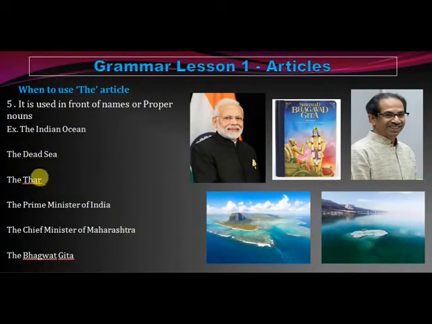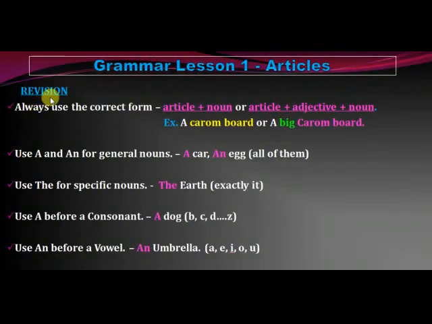Okay, the Thar Desert. So now it becomes the Thar Desert. Okay, the Prime Minister of India. Prime Minister is actually a noun, a proper noun. Okay, then the Chief Minister, it's a post given to Maharashtra. The Bhagavad Gita. So before we take your leave, let us understand the revision of the grammar lesson on articles.